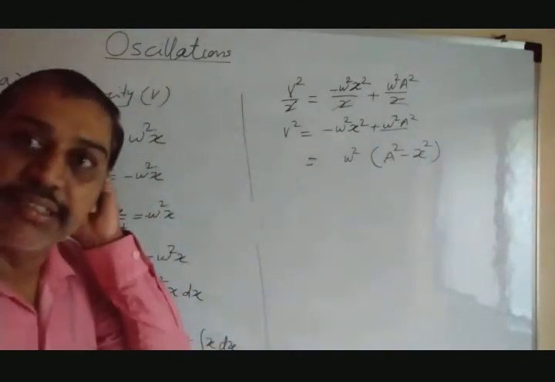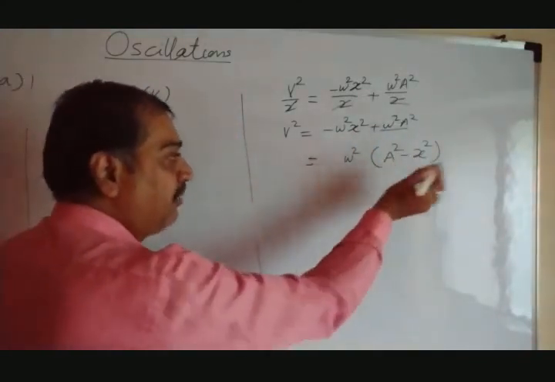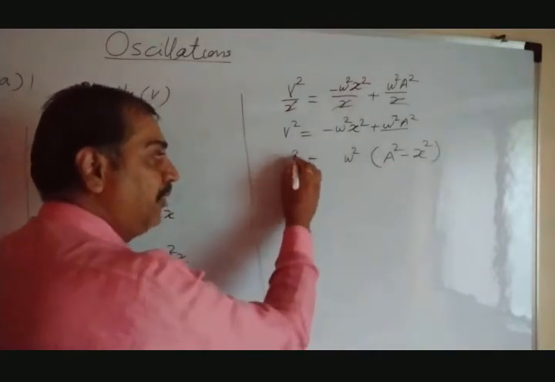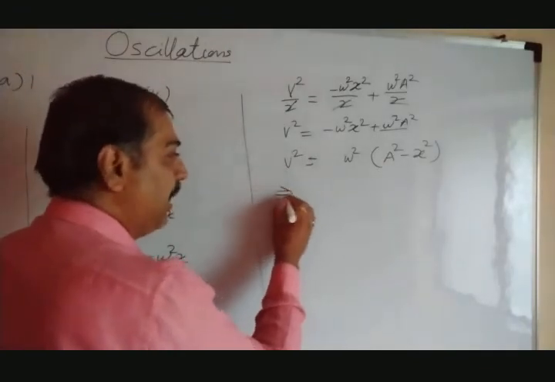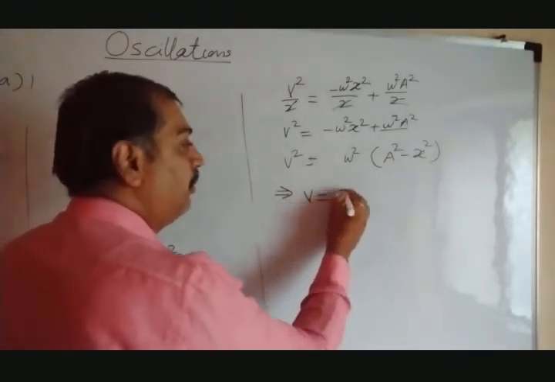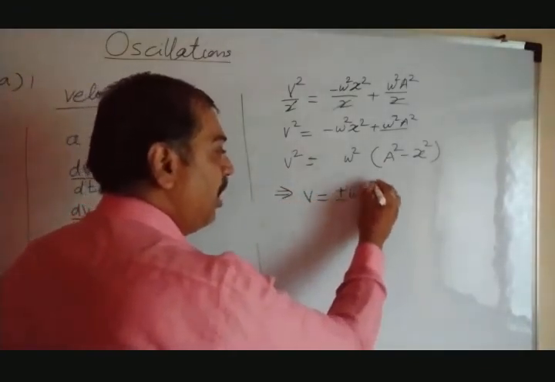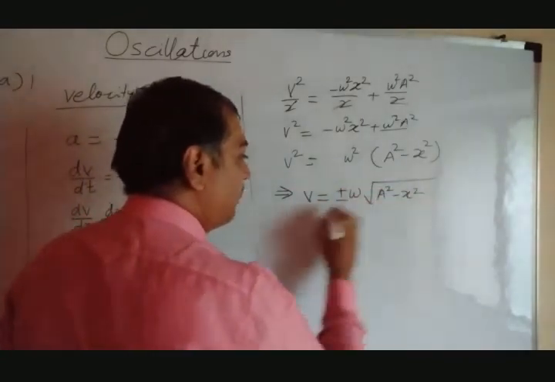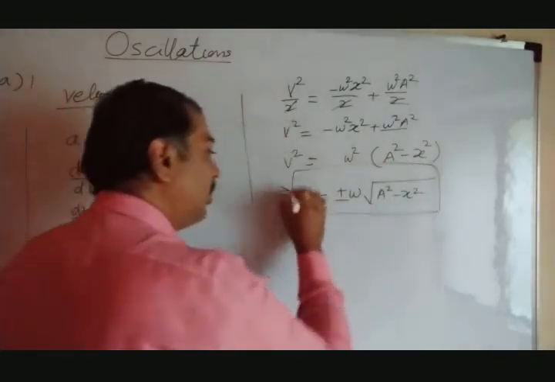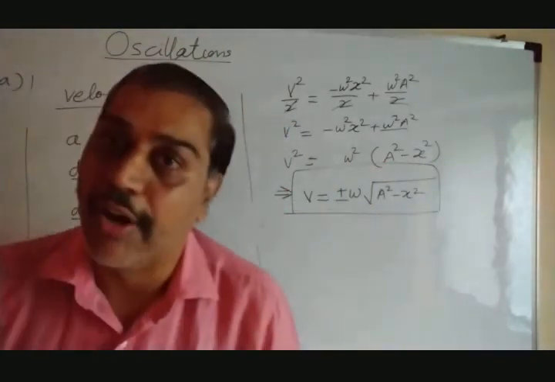It will never change the sign. So we get omega square times a square minus x square is v square. What is the value of v then? This equation implies v equals plus minus omega times the square root of a square minus x square. So this equation gives us the value of velocity.